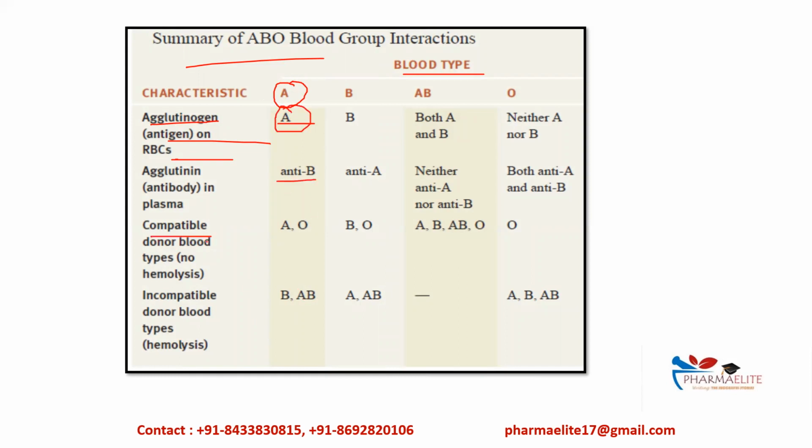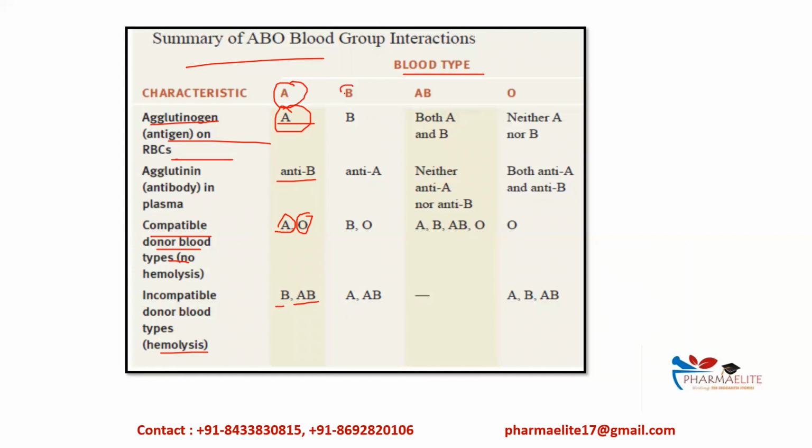Compatible donor blood types, where no hemolysis will take place, are blood type A and blood type O. Incompatible donor blood types, causing hemolysis, are B and AB.